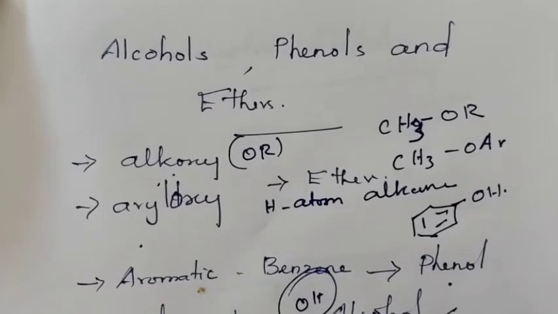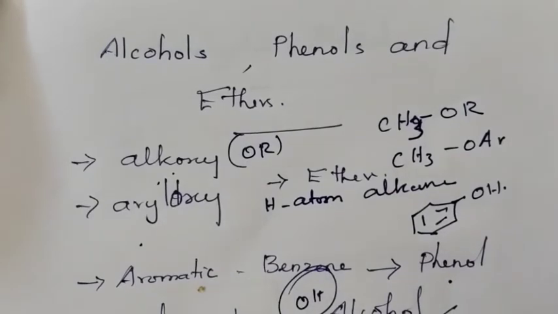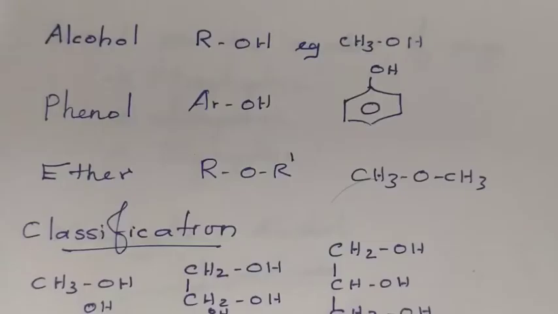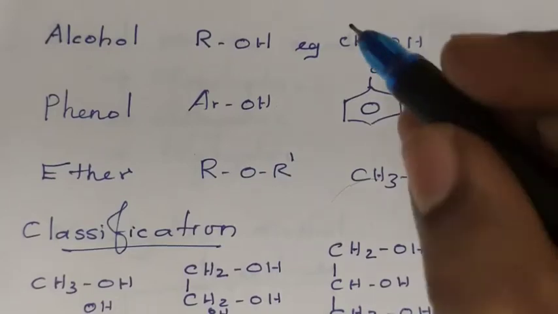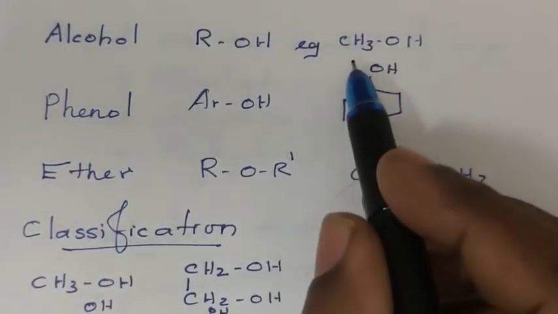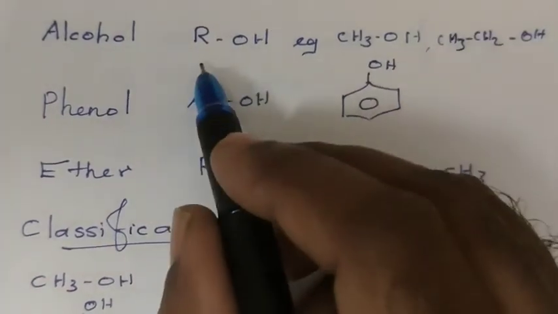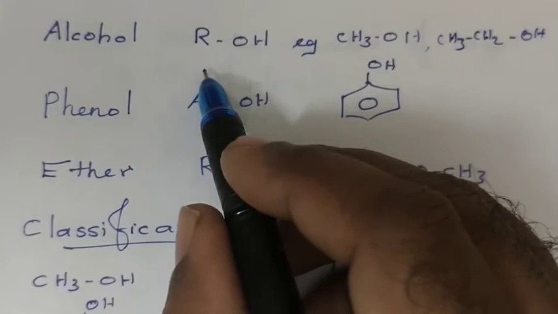So alcohol means the hydrogen atom of a hydrocarbon is replaced. Hydrocarbon means CH4, for example. One hydrogen atom is replaced by an OH group. The resultant compound is called alcohol. Hence, alcohol may be represented as ROH. An example of alcohol is CH3OH.